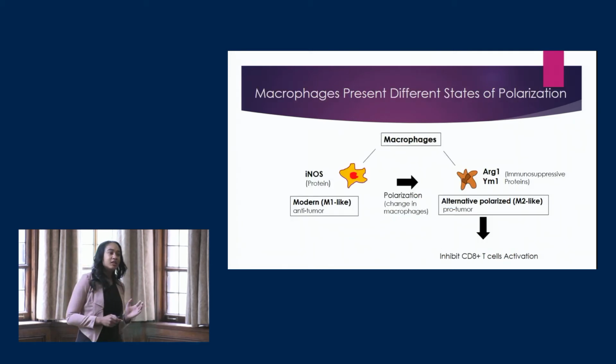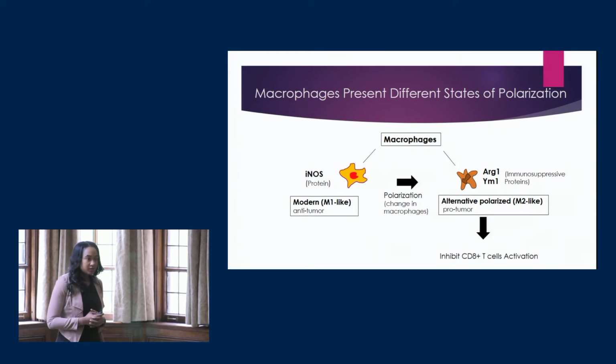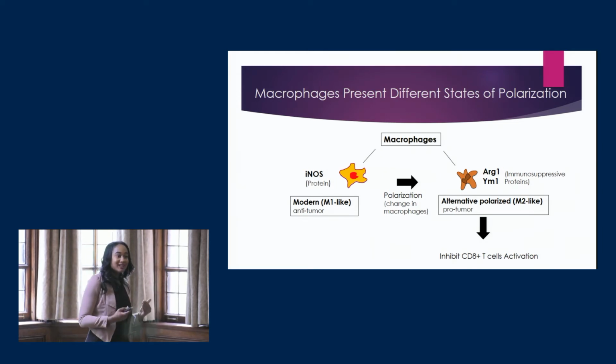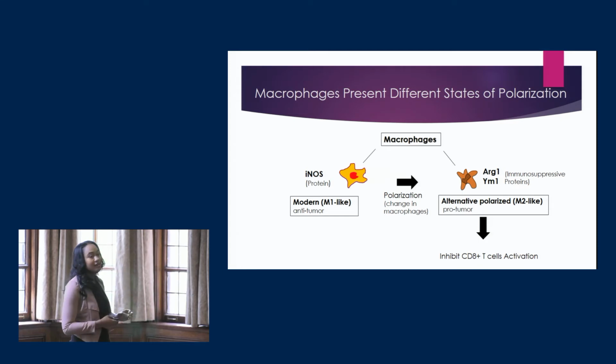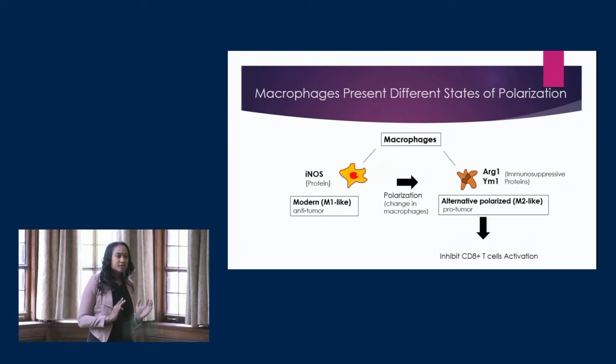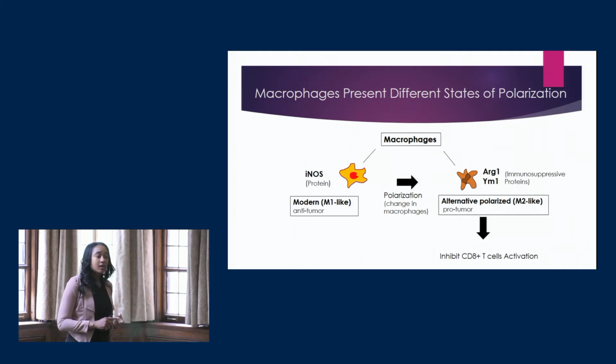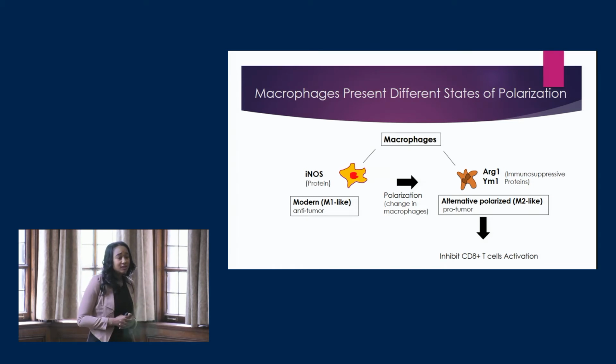So again, I mentioned that we have some change in the macrophages. So our normal anti-tumor macrophage secretes the protein iNOS. But after polarization and change, we start to see that these macrophages are now secreting arginase 1 and YM1, which are both immunosuppressant proteins. These immunosuppressive proteins now make these macrophages pro-tumor, again inhibiting those CD8 T cells from infiltrating the tumor cells.